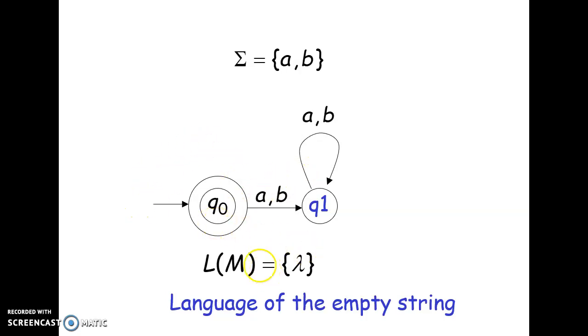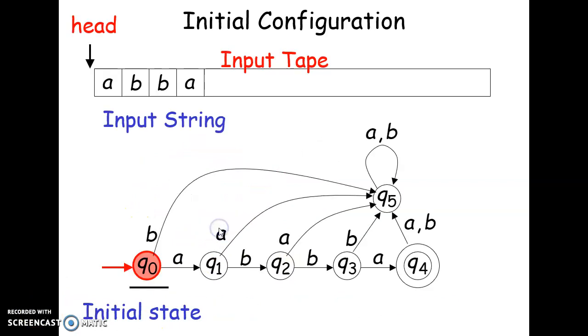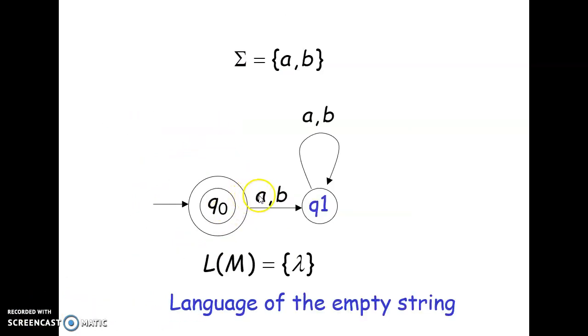You have to have all transitions for every input letter leading out from every state. So you have a state Q0, and at the state Q0 you have to have a transition for A and you have to have a transition for B. Although the language is lambda, let's say you get an A, what will you do in that case? You have to tell that you're leading to the state Q1 if you get an A, and similarly you're getting to the state Q1 again if you get a B, although the language is lambda. So similarly at the state Q1, you have to tell that regardless of whether you get an A or a B, you are going back to state Q1.